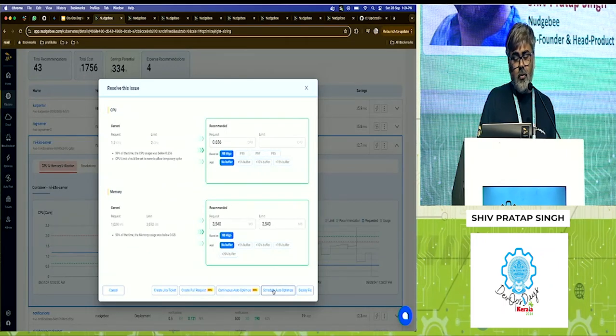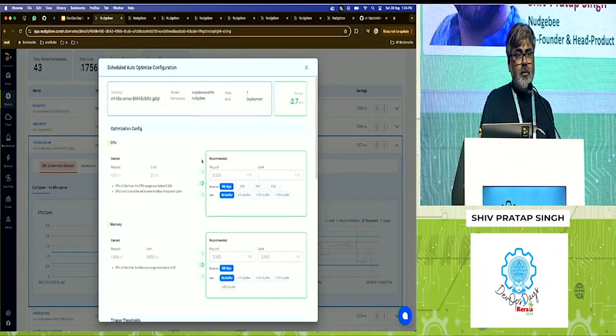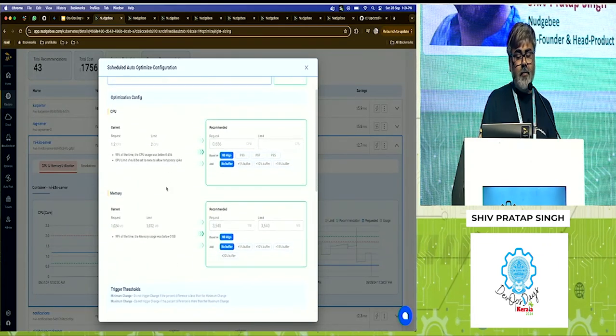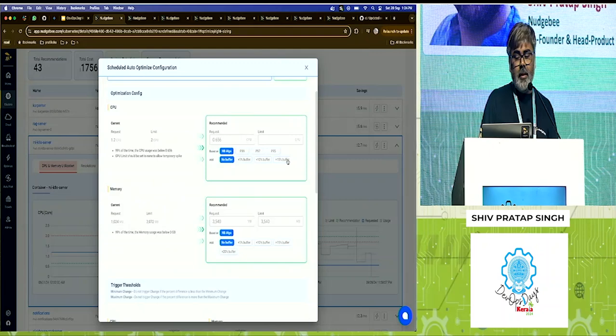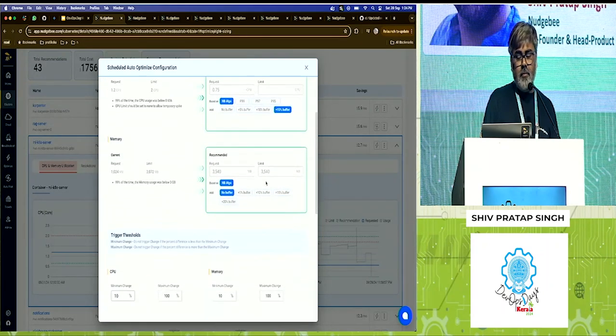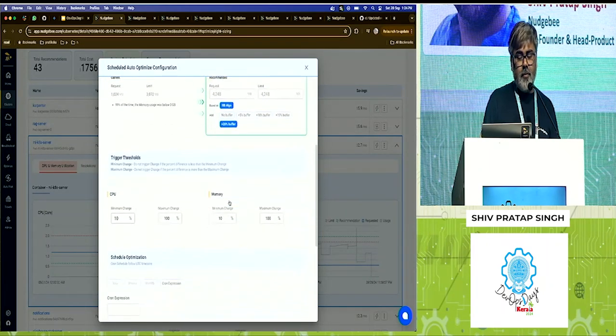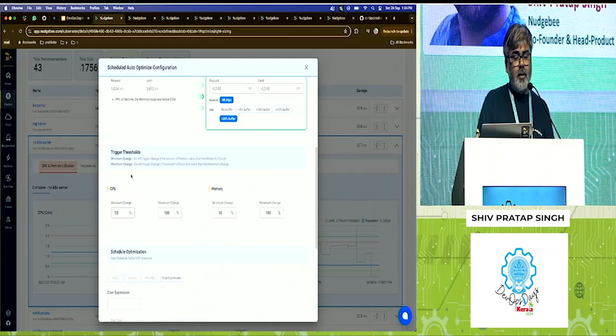Now, when you schedule an auto optimization, that is where it becomes an auto optimization, right? You can give a system instruction that whenever a CPU recommendation comes in, add a 15% buffer to it. For memory, let's add a 20% buffer. Again, I can configure a guardrail saying that whenever the CPU threshold is less than 10%, Nudgebee should not do any changes. Or whenever it is more than 100%, again, don't do any changes. Likely it's an application bug, right?